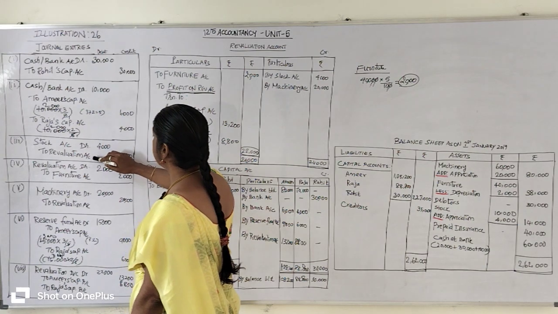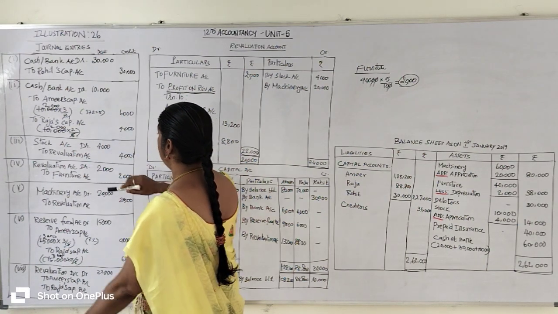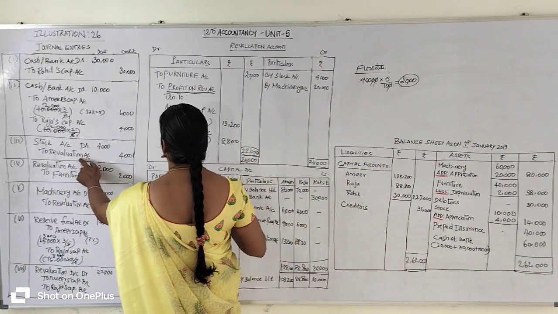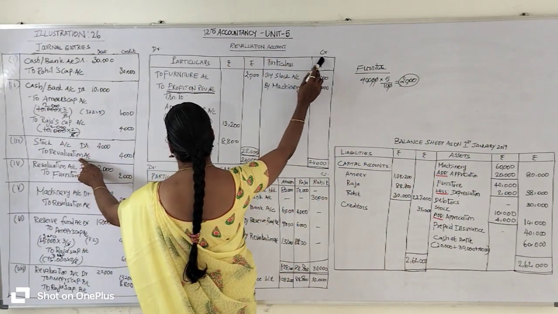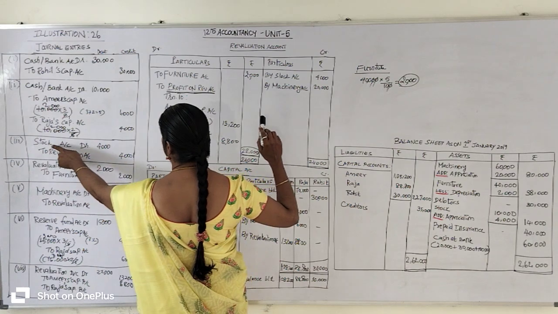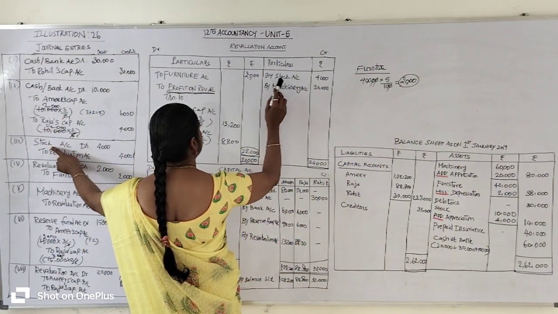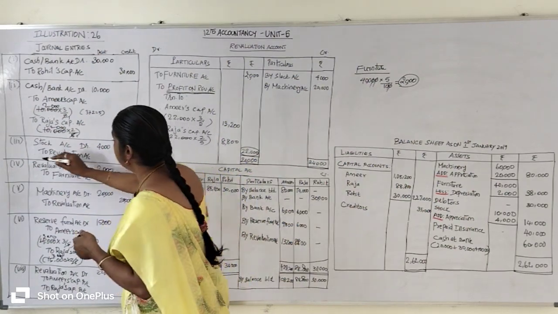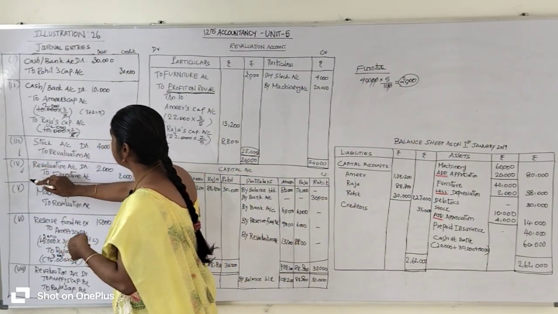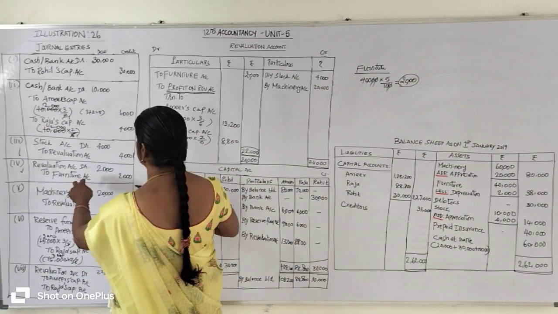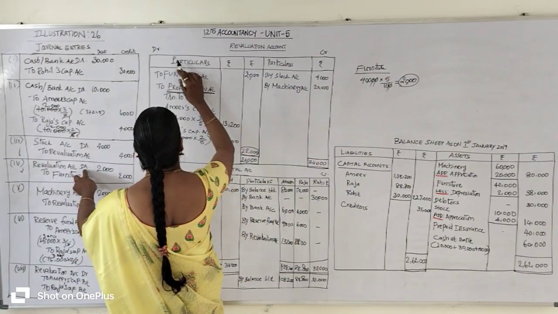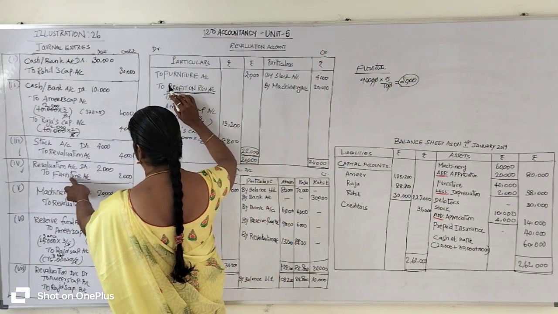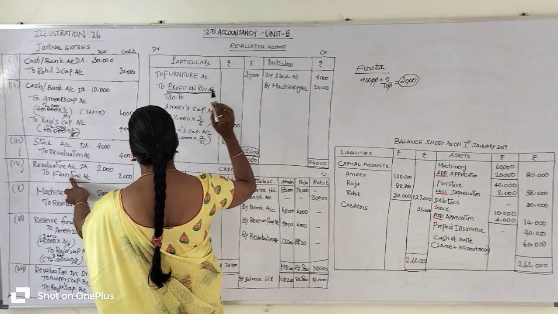In the third transaction we have the revaluation account. Where is the revaluation account? The revaluation account is on the credit side. So you go to the credit side of the revaluation account and enter the opposite account, that is the stock account. By stock account, 4,000 rupees entered. Then in the fourth transaction, the revaluation account is on the debit side. So you go to the debit side of the revaluation account and enter the opposite account, that is the furniture account, 2,000 rupees entered.